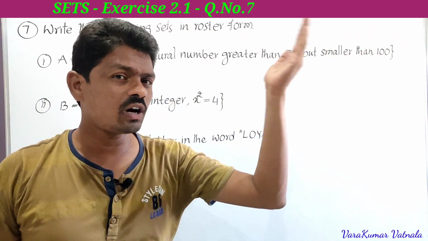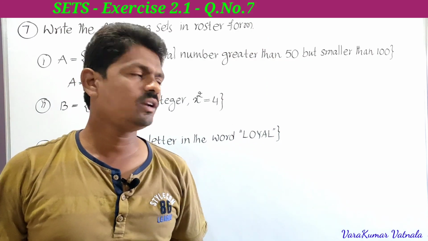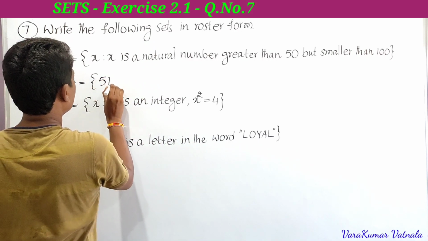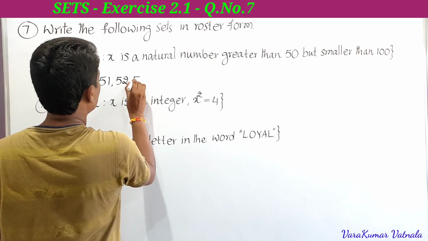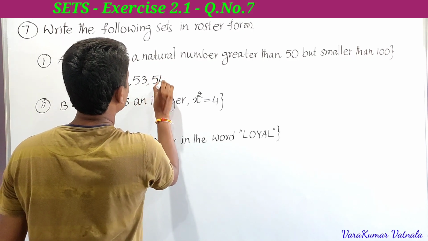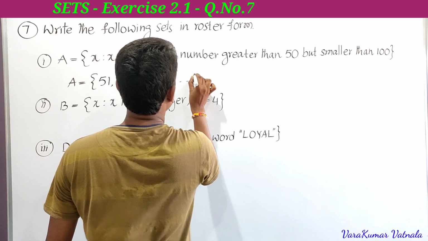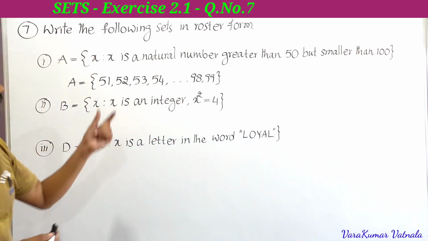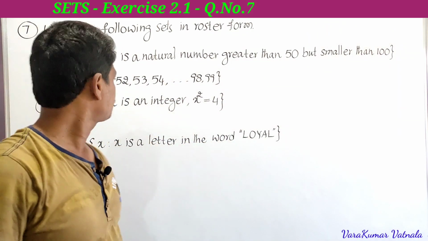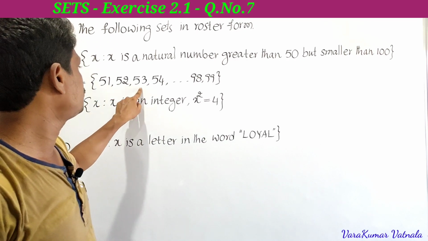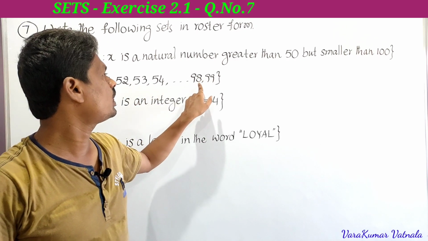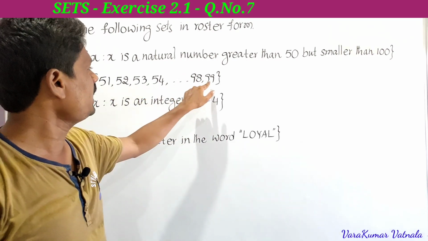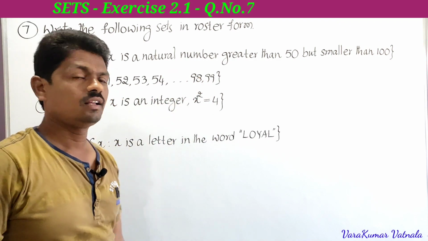What are the natural numbers smaller than 100? Up to 99 we have to take. That is, here we have to take these elements: 51, 52, 53, 54 and so on up to 98, 99. So this is the roster form of the first set. A is equal to 51, 52, 53, 54 and so on up to 99. So these are the natural numbers greater than 50 and less than 100. Like this we can write.